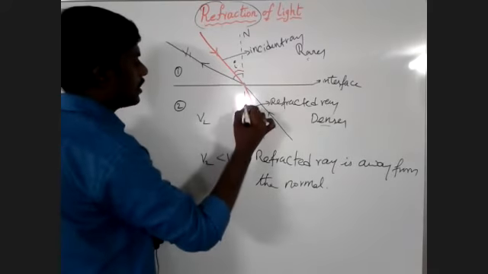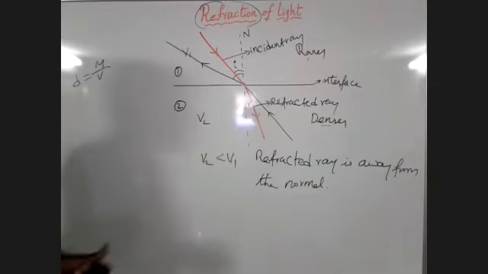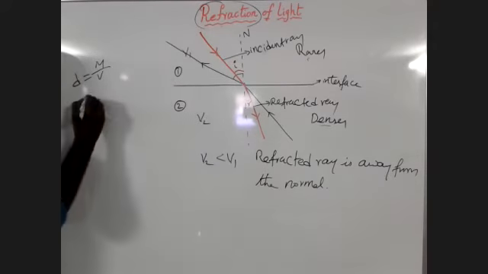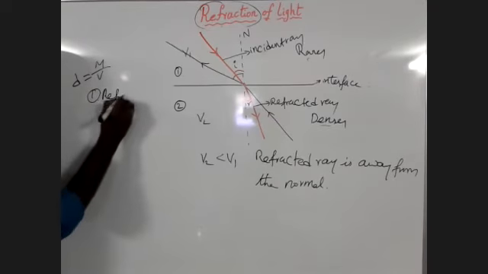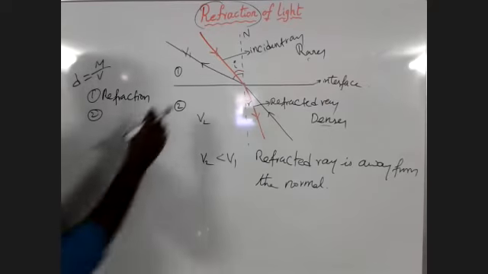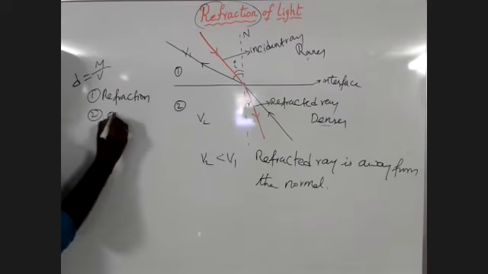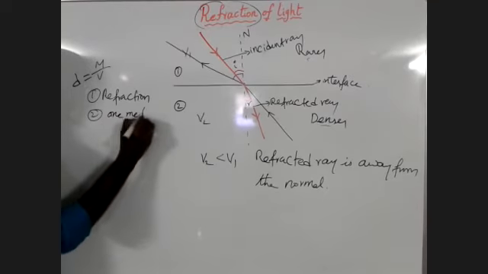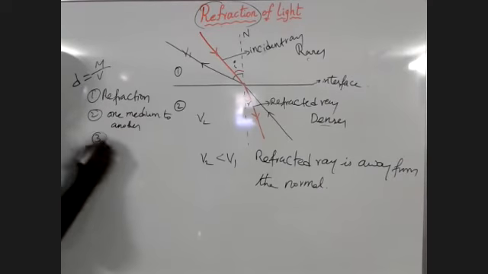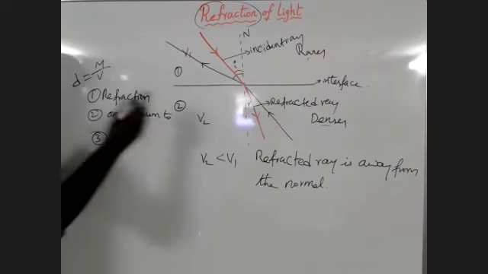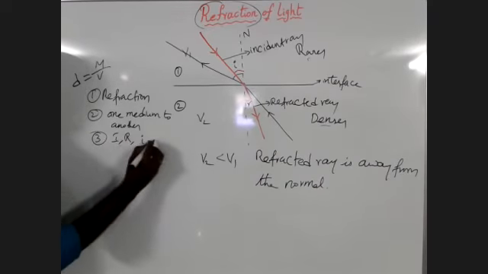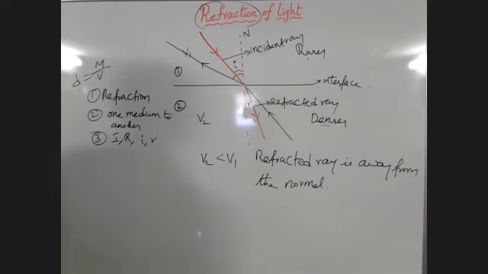The angle between the normal and the refracted ray is called the angle of refraction. You have to remember all these definitions. First, we discussed what is the refraction of light, and then what happens when the light travels from one medium to another medium. And then we discussed what is the incident ray, what is the refracted ray, what is the angle of incidence, and what is the angle of refraction.